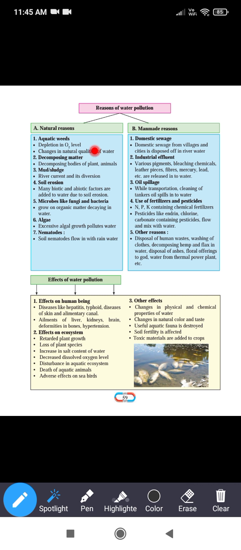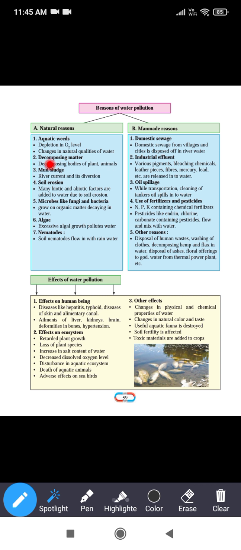So what happens? Depletion in oxygen level, because most of the dissolved oxygen is used by those weeds. That's why the oxygen level becomes less in that water. Changes in the natural quality of the water: because of the decreased amount of oxygen, the quality of water also changes.